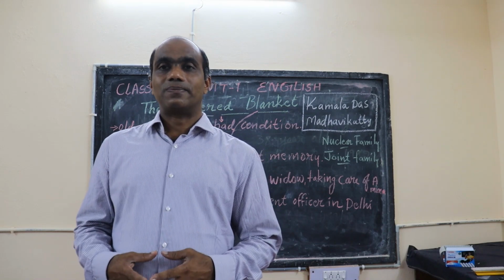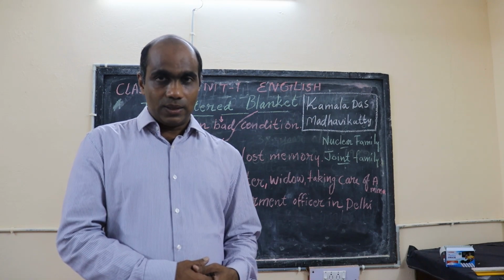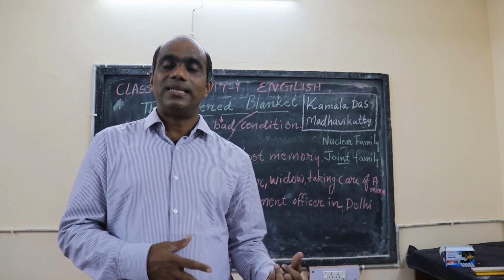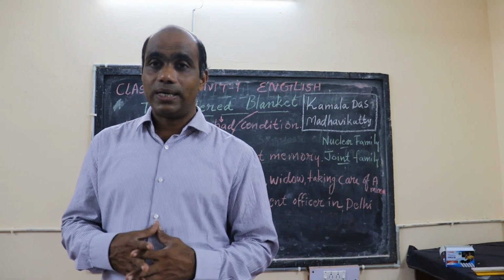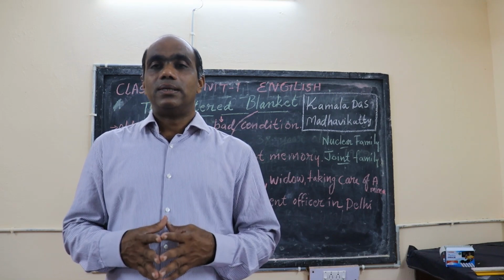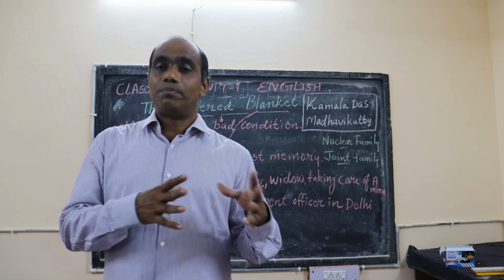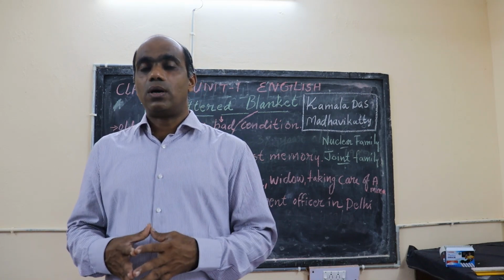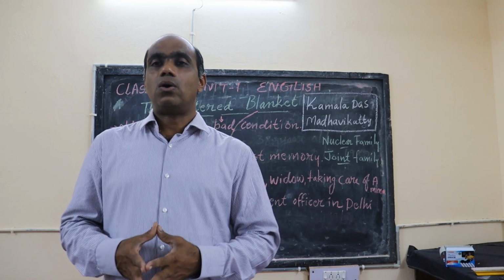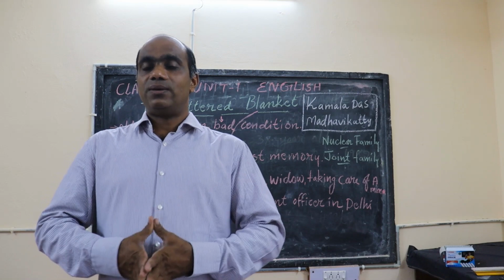So the story ends here with this question. The story written by Kamala Das. So we said in the beginning, the meaning of the story is what? The tattered blanket represents the torn heart, the tattered soul of a mother who is craving for love.